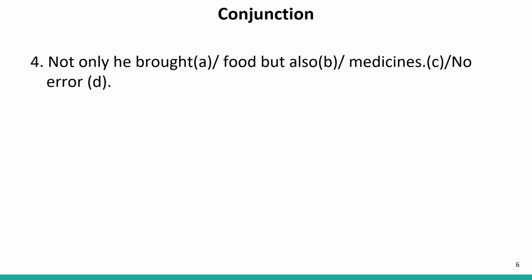Not only he brought food but also medicines. Now we know well, whenever we use not only but also, the position matters. Now in this sentence, what did he bring? He brought food, he brought medicines. So these two things have been brought by him. Now, if we see this not only, this is used for food, whereas but also used for medicines. But here the position of not only is incorrect. It means it should come after the word brought.